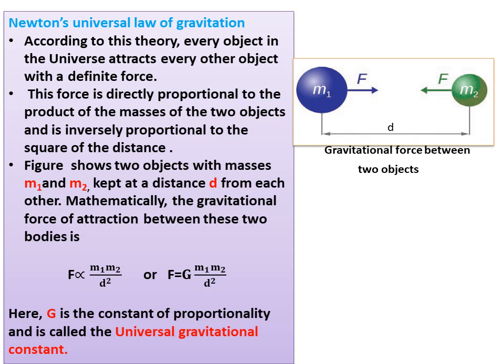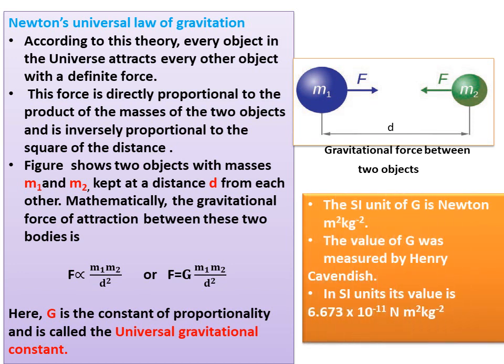Here, G is the constant of proportionality and is called the universal gravitational constant. The SI unit of G is Newton meter square kg minus 2. The value of G was measured by Henry Cavendish. In SI units, its value is 6.673 into 10 raised to minus 11 Newton meter square per kg square. This is always remember.